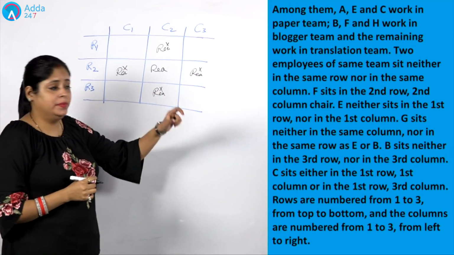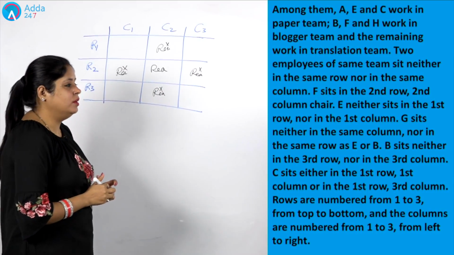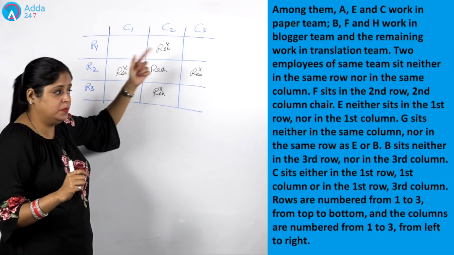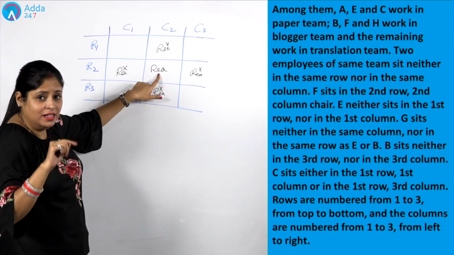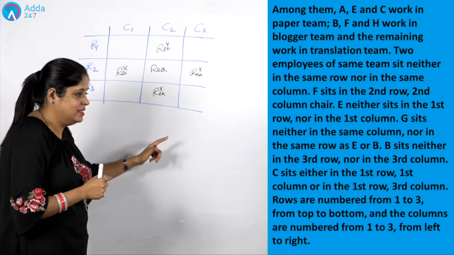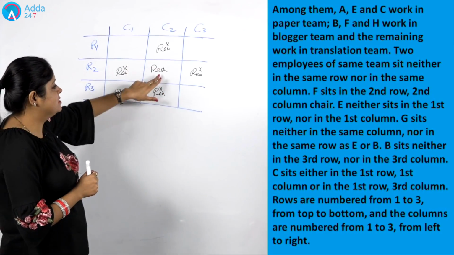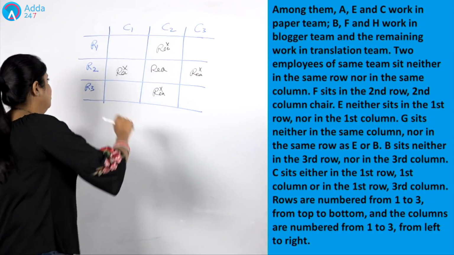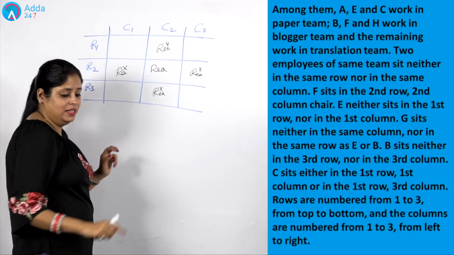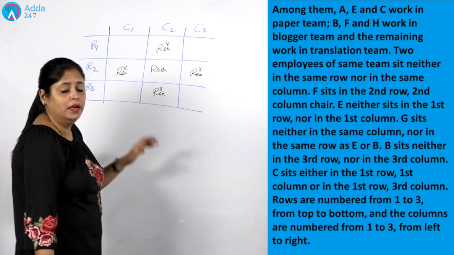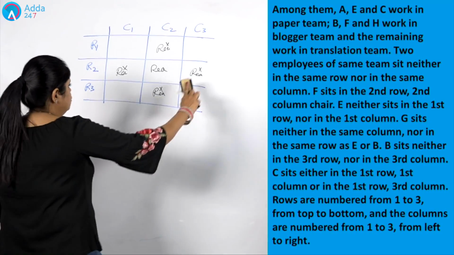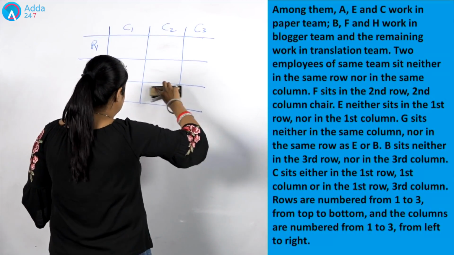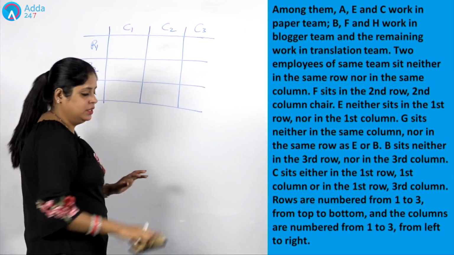This is the exact meaning of that line, which says two employees who like the same subject. If one person preferring reasoning is here, then another person who is preferring reasoning can't sit in the same column, which means reasoning can't be placed in column number 2. Moreover, in the same row, reasoning can't be placed in row number 2. So I hope this line is clear to each and every one. What was the exact meaning of this line?